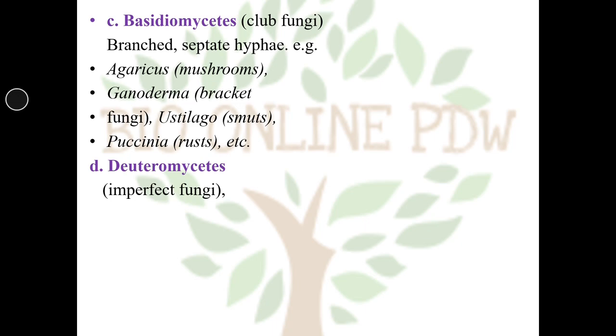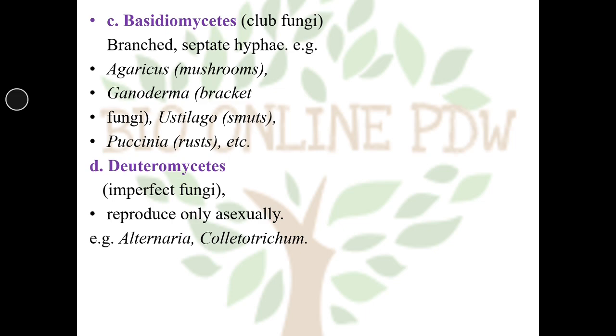Then another category of fungi is called deuteromycetes. They are called imperfect fungi. They reproduce only in an asexual manner. Examples are Alternaria and Colletotrichum.